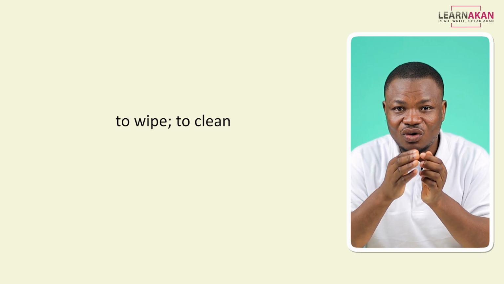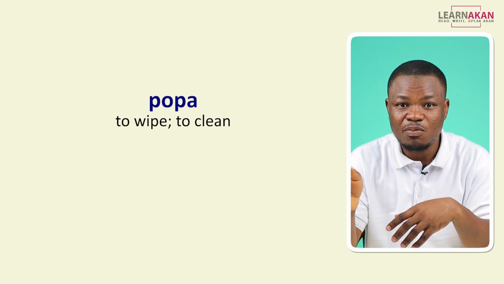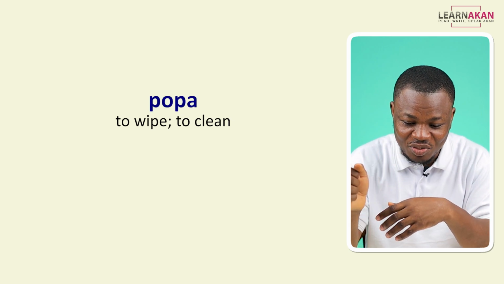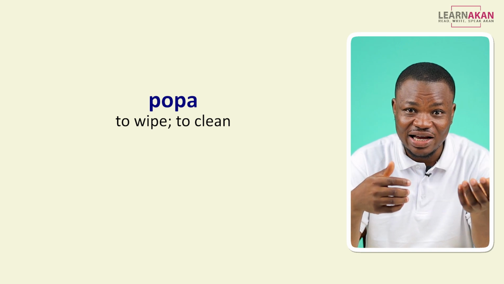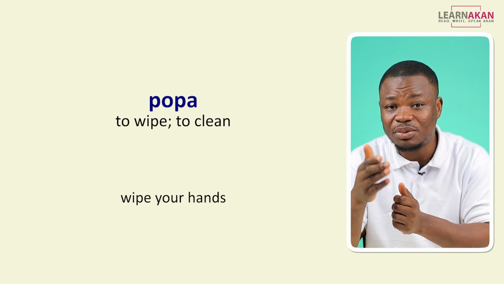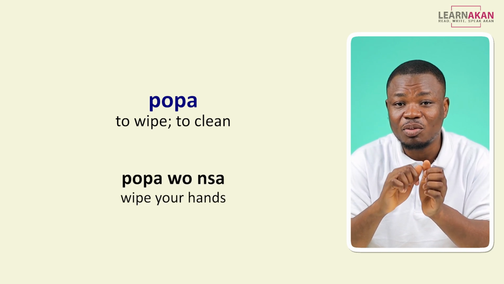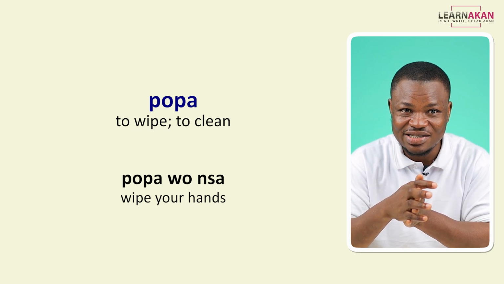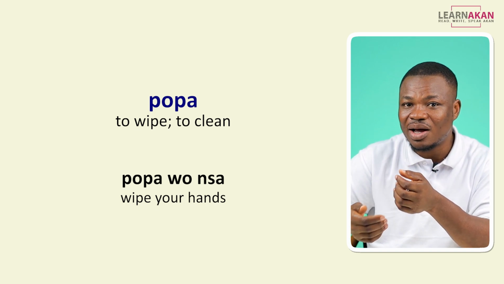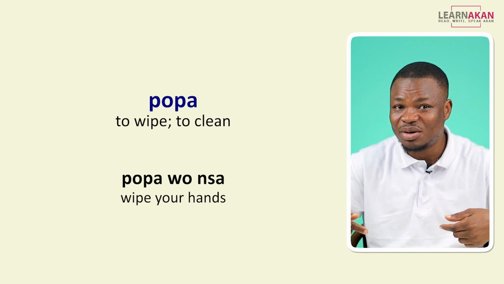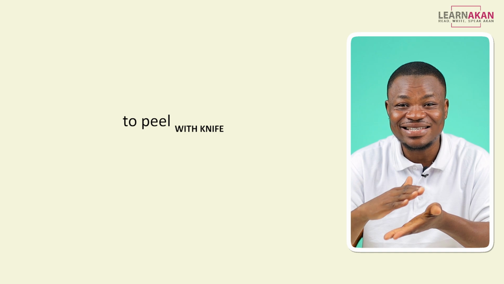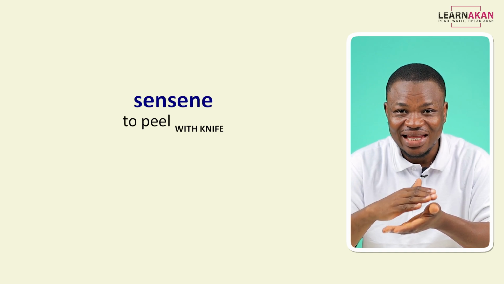To wipe or to clean is popa. After washing your hands, if I want to tell you, wipe your hands, I would say: Popa wonsa. And we use this same popa when you are wiping your behind. You say: Popa oto. To peel is sensene.